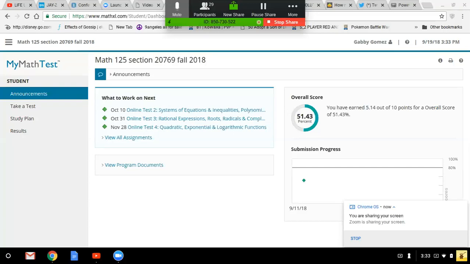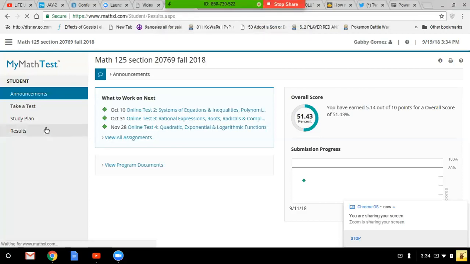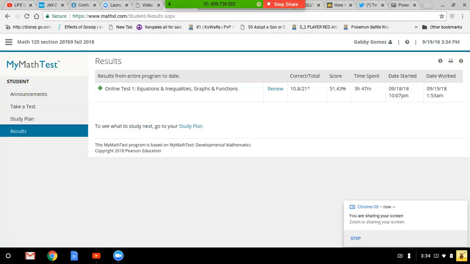Okay, so we are looking at one of the students' progress in my math test. Go ahead and click on the results, please. When you complete the test, you see it looks like you took test number 1 here, and you receive your score.